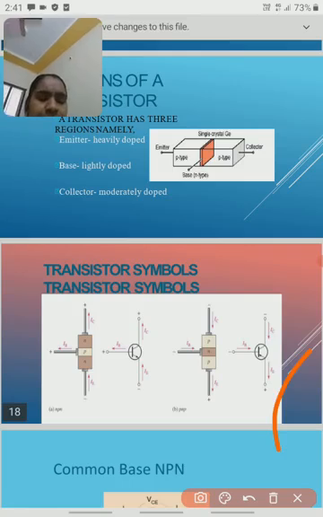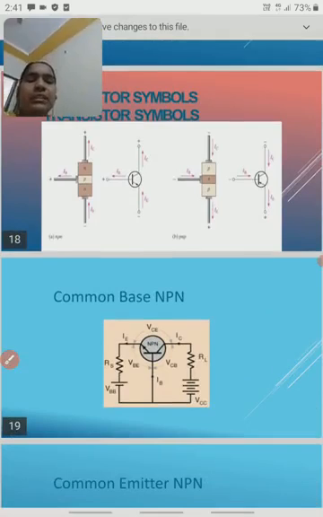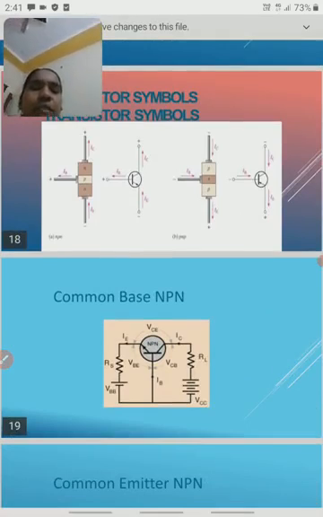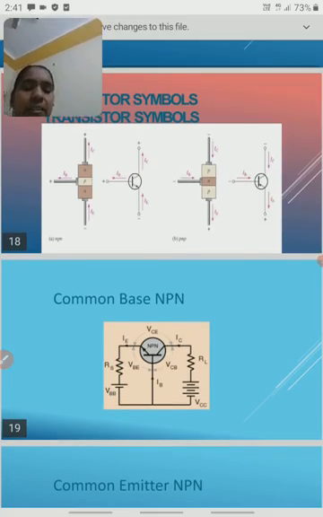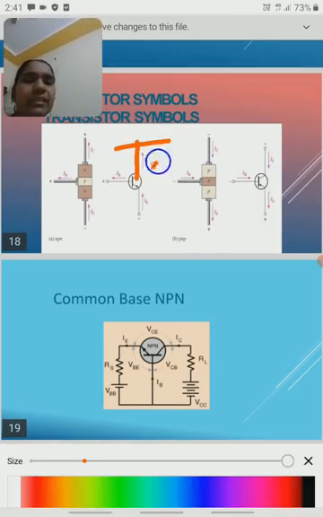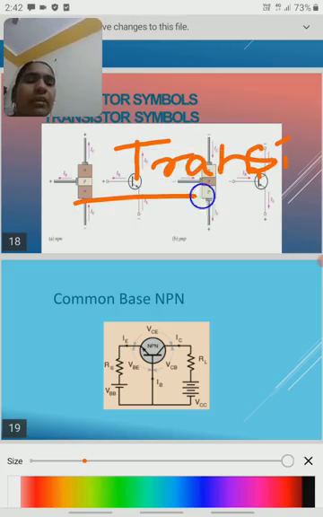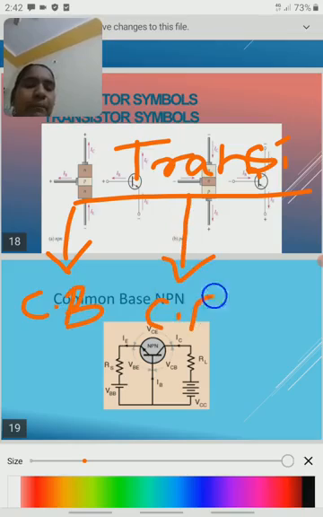Next one is the common base transistor. Here I want to give some information about the transistor. Transistors are classified into three categories: first one is common base, next is common emitter, and next one is common collector.